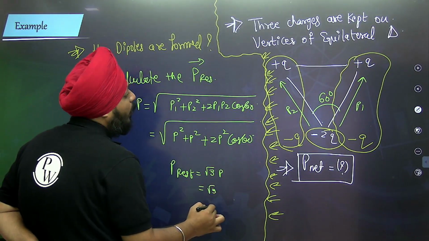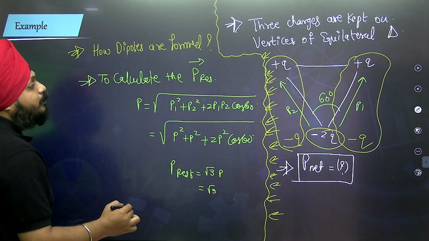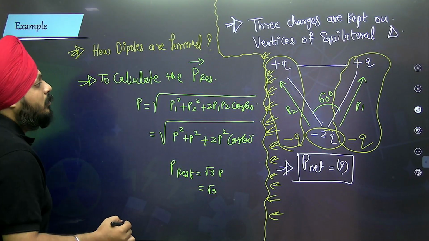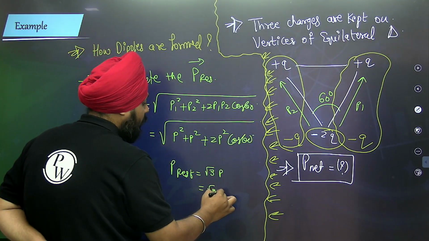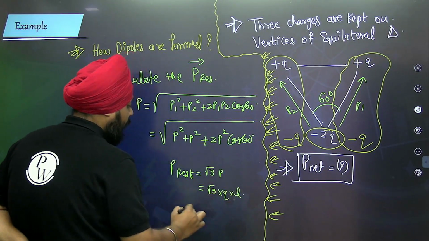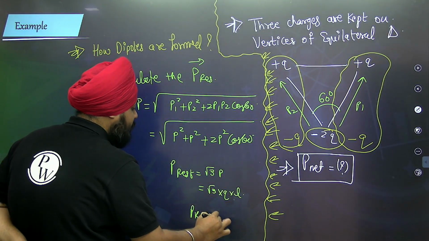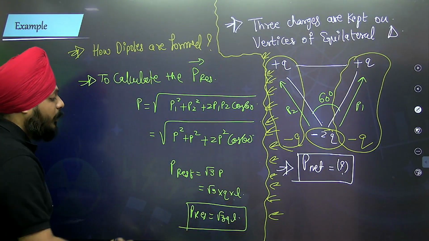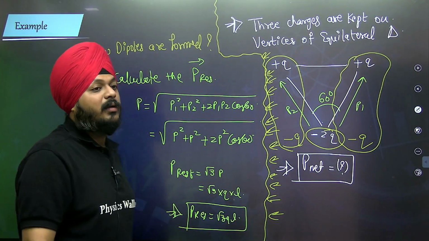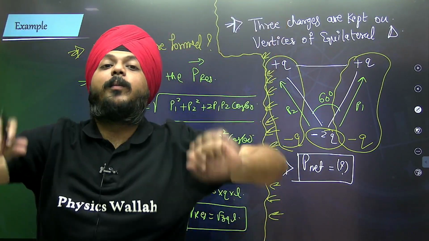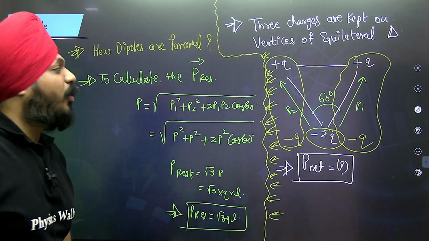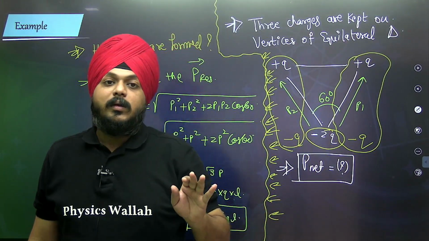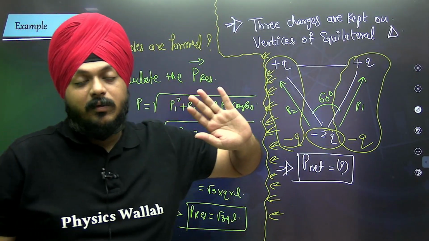So that is equal to root 3 P, and P is QL. So the resultant dipole moment of the system is root 3 QL. This is how the dipole moment is calculated. In this kind of setup, lots of formations we can have.